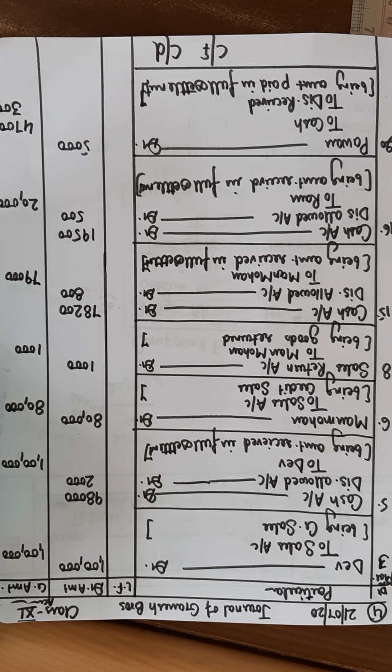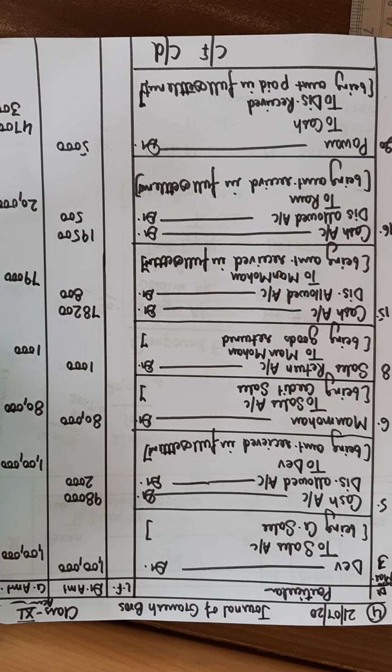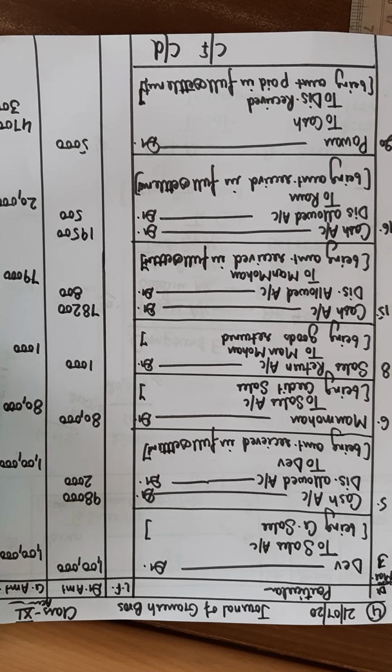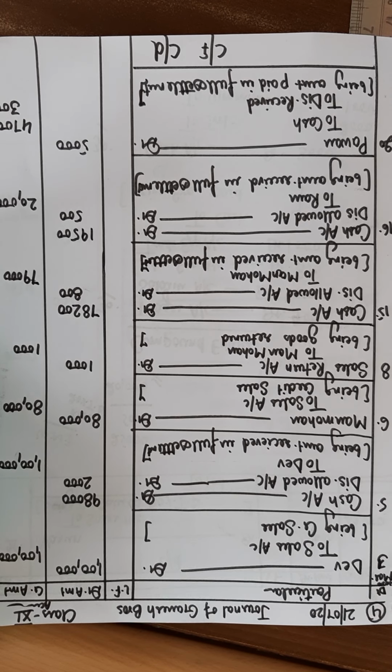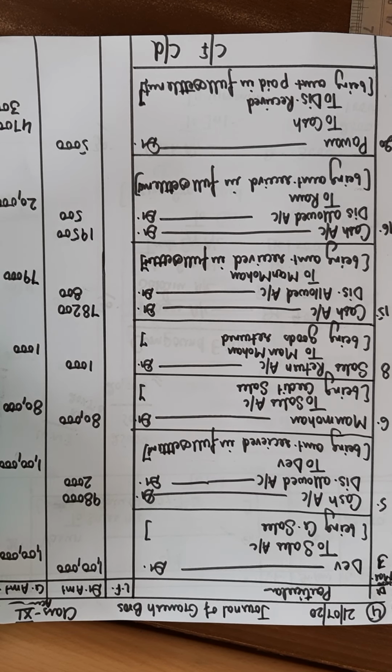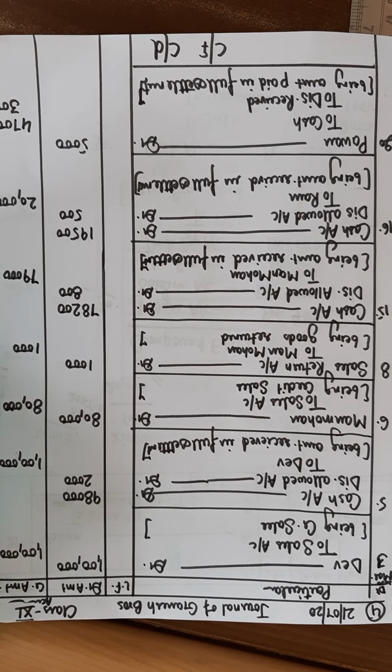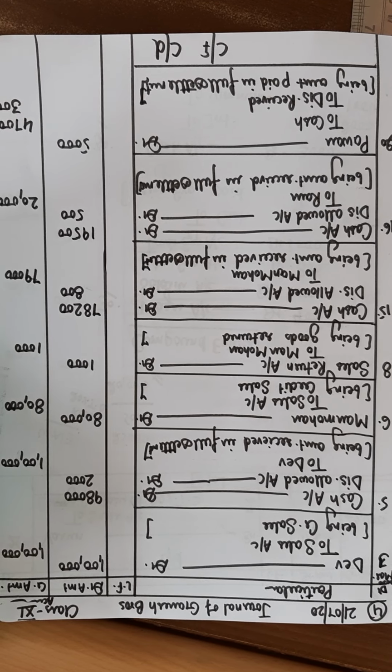So we pass the entry: Dev account debit to sales account. According to the personal account rule, debit the receiver and credit the giver. So Dev is the receiver over here, and according to the nominal account rule, credit all income, and sales is your income, that's why it is credited.